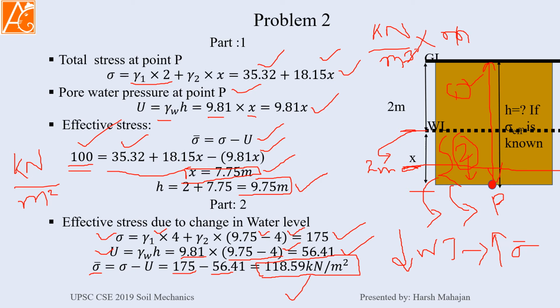So lowering the water table will increase the effective stress, and effective stress is actually taken by the soil grains, so it may result in crushing of the soil grains. So lowering of water table always increases the effective stress, sorry, it increases the effective stress.